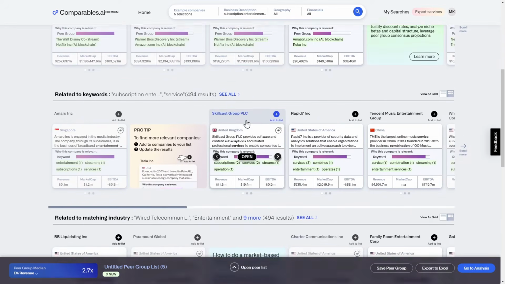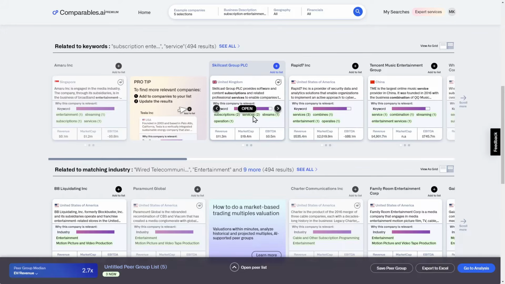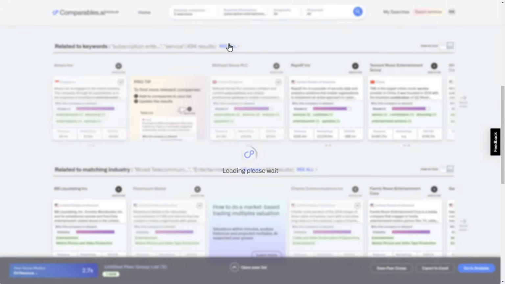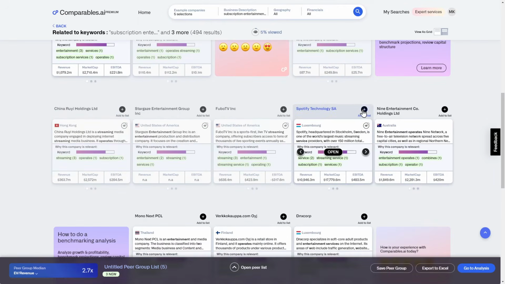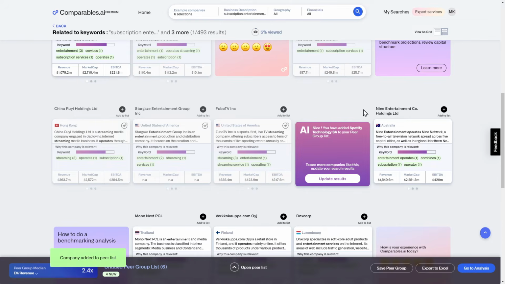Remember to check out all the different relevancy categories to find the companies that are most relevant for you. By clicking See All, you will see a full list of the results in this specific relevancy category. If you want to further narrow down your search, you can press the Update button again to refresh your results.